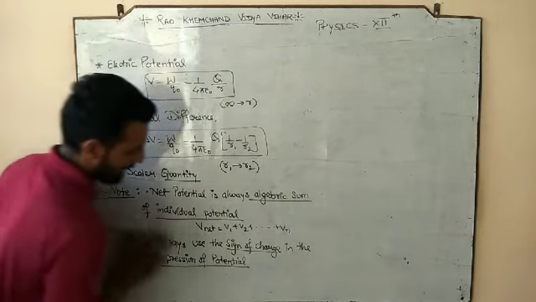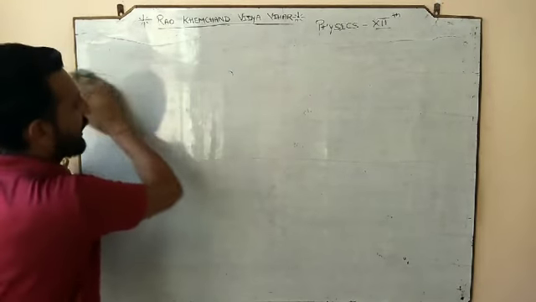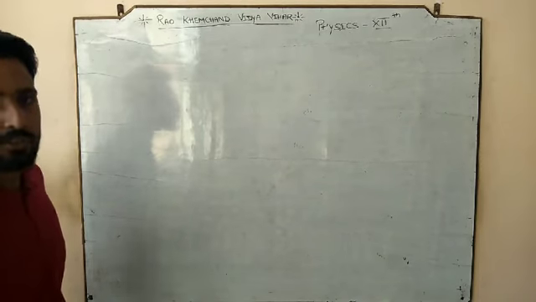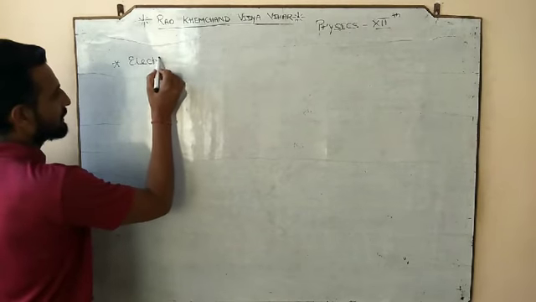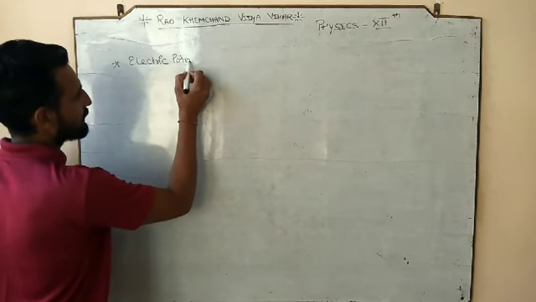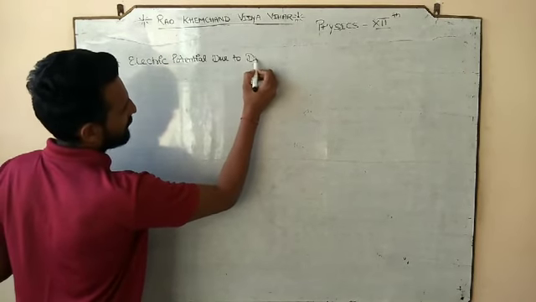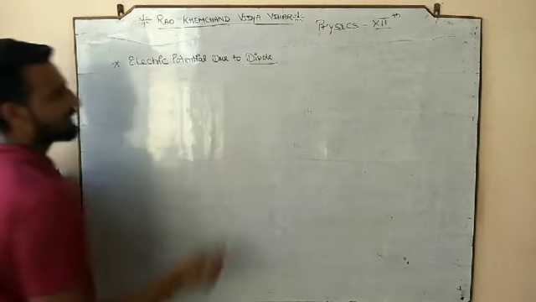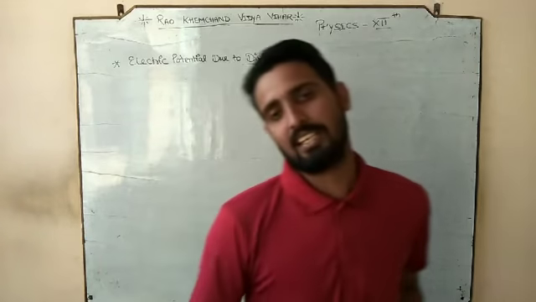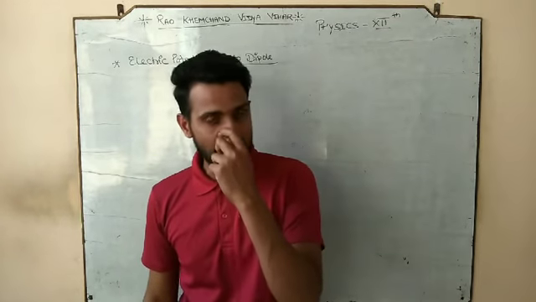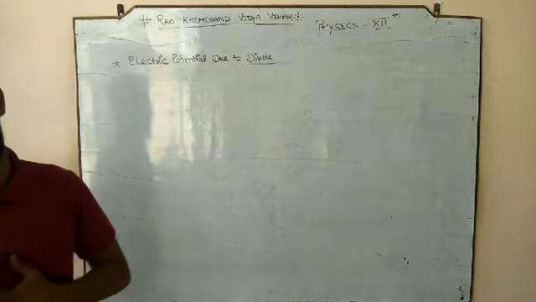Okay, done? Now, since we have studied the electric potential due to point charge, we are going to study the electric potential due to dipole. So I think this word is again familiar to you. So here we are going to study again the electric dipole. हम दोबारा से electric dipole को study करने वाले हैं.